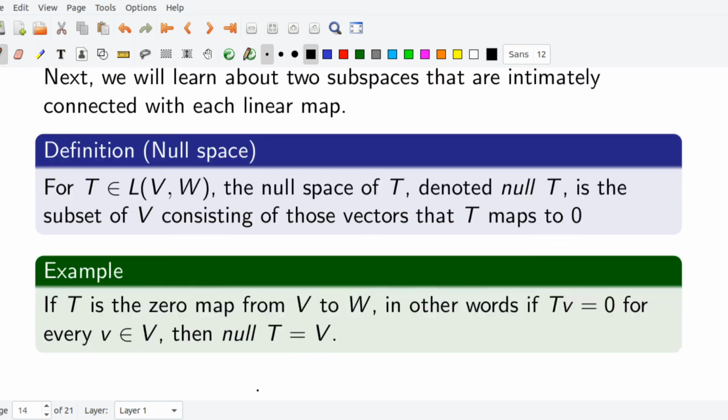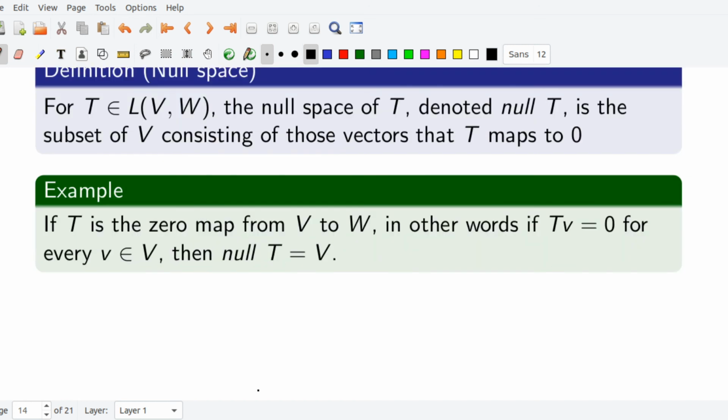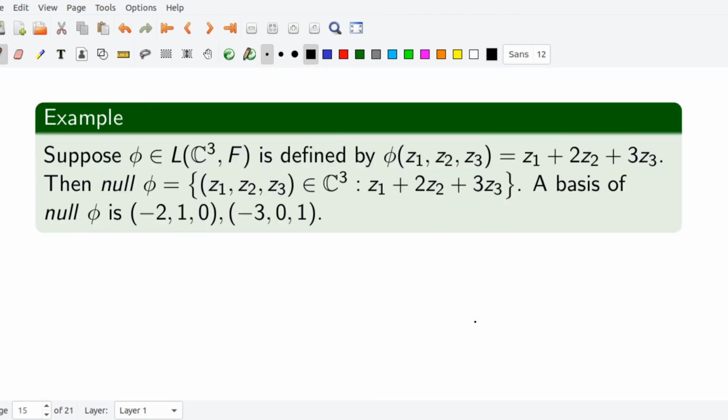I will give one or two examples. The first one: T is the zero map from V to W. Every vector in V is mapped to the 0 vector in W. Hence the null space of T equals V. The second example: phi is a map from C3 to F defined by phi of (z1, z2, z3) equals z1 plus 2 z2 plus 3 z3.